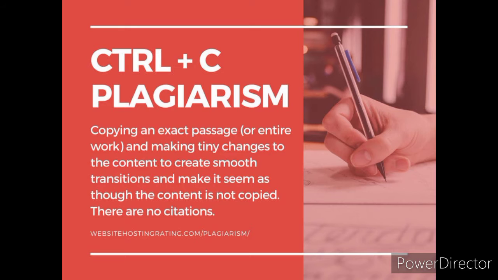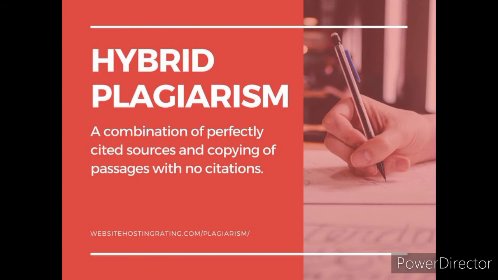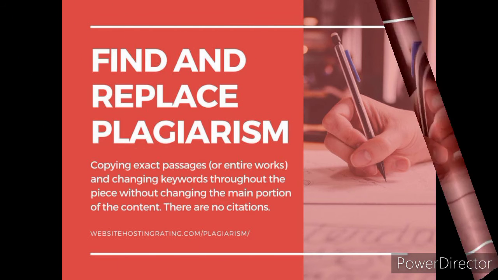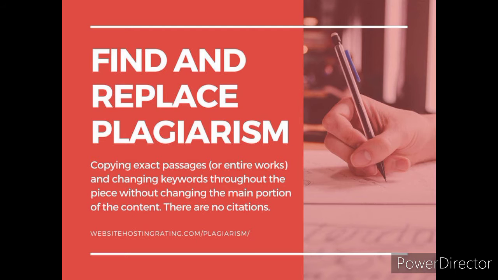Number 3, Control-C plagiarism. This is when a significant portion of text is copied from a single source without any alteration in a written document. Number 4, hybrid plagiarism. Here, perfectly cited source documents are copied and arranged as a new document without citation. Number 5, find-replace plagiarism.